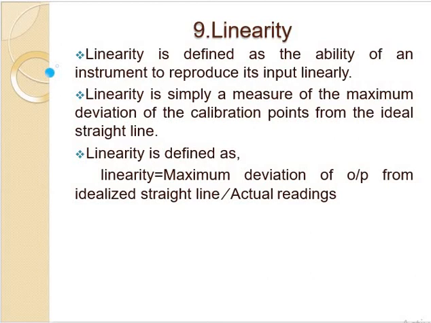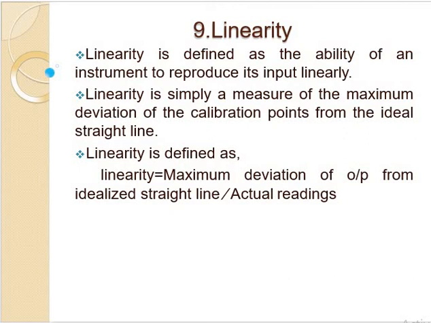Suppose the readings are 10, 10.1, 10.2, 10.3, 10.4, but the actual reading should be only 10, or 9.9 or 9.8. The deviation should be plus or minus, for example 10.1, 10.2, 10.3 or 9.7, 9.6. That deviation should not be there. That is called linearity of the instrument.